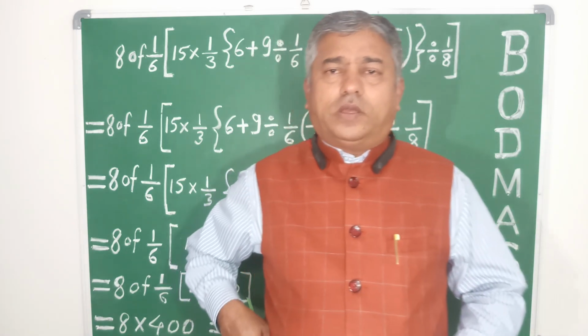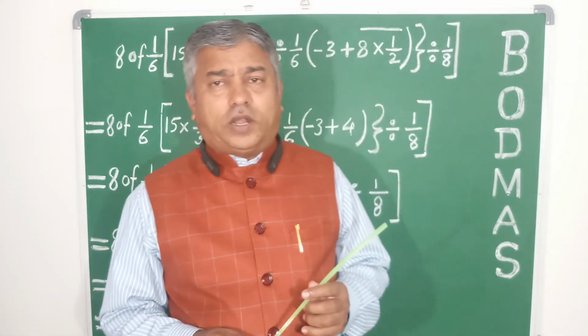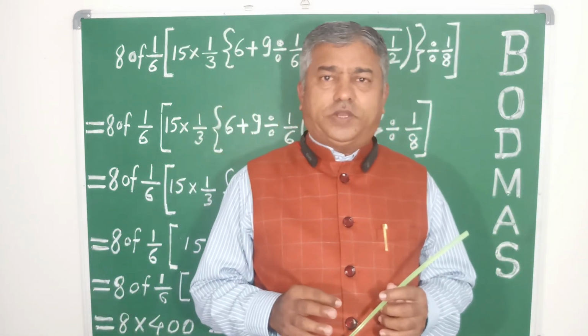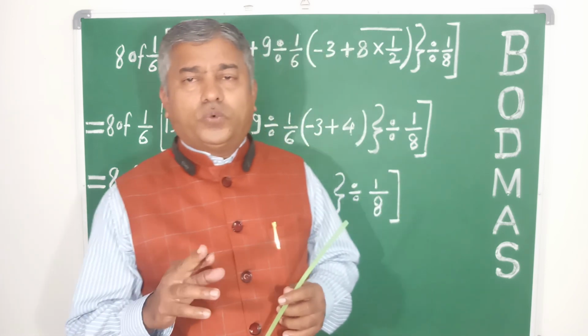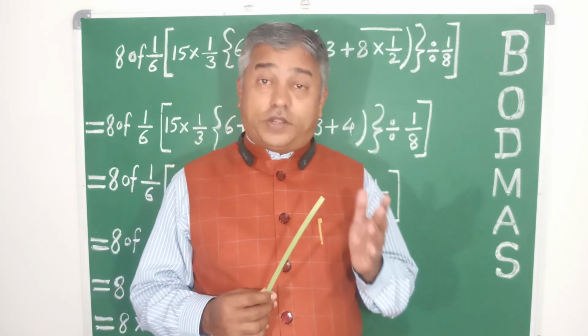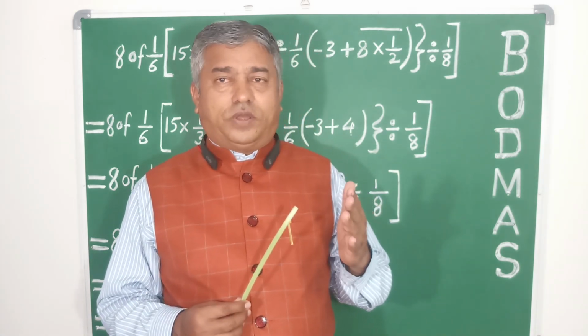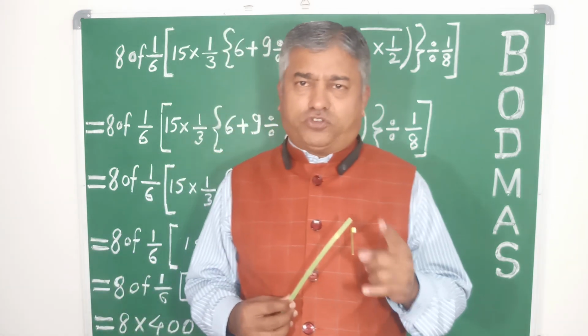Let us see why it is called BODMAS. Sometimes it is also called BIDMAS, meaning instead of O, we use I. O is nothing but order, or we can also say of, which is the special multiplication.